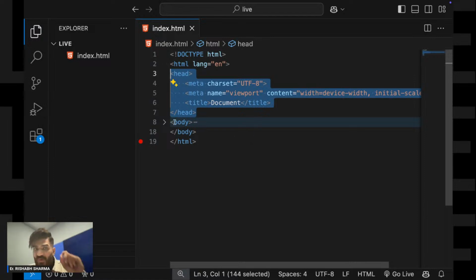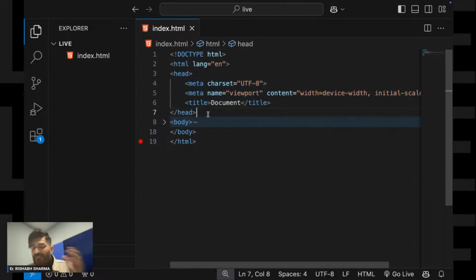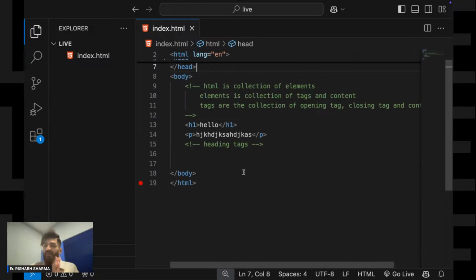Okay, and what comes in your body tag? Whatever you want to display, the text, the image, the video that you want to display on your web page, that is written in your body tag. So that is the major use of head tag and body tag. The head tag is basically to boost your search engine optimization, to give some extra data, some metadata. And in your body tag, whatever you want to display on the browser, on your web page, that is written inside your body tag.